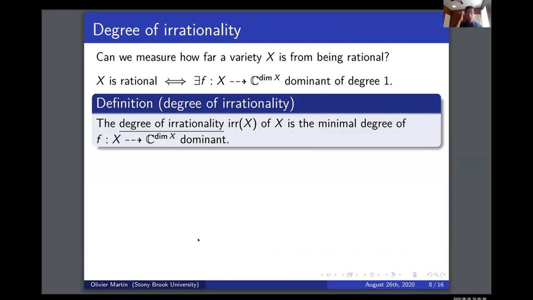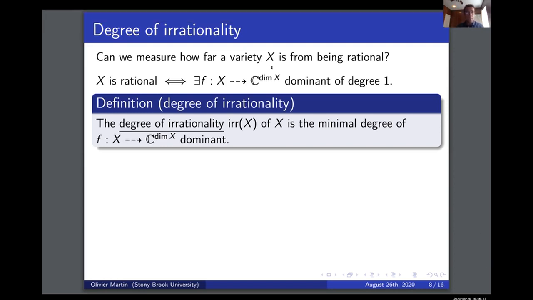All right, so let's get back to this question that we were asking at the beginning. How far from rational are subvarieties of Abelian varieties? So how do we measure how far from rational a variety is? To do that, it's useful to notice that X being rational is exactly the same thing as saying that X admits a dominant rational map of degree 1 to complex space of the same dimension. Why is that? Saying that X is rational means that there's an isomorphism between an open in X and an open in C to the same dimension. So I can just take the rational map that is given by this isomorphism.